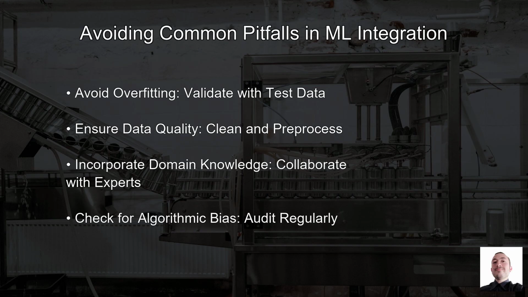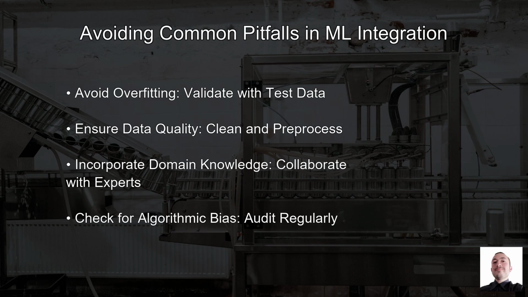When integrating machine learning into industrial automation, several common pitfalls can derail your efforts. First, be wary of overfitting. This occurs when your ML model performs exceptionally well on training data but fails to generalize to new, unseen data. To combat this, always validate your models using a separate test dataset. Next, data quality is paramount. Garbage in, garbage out. If your input data is noisy or inconsistent, your ML outcomes will be too. Implement robust data cleaning and pre-processing steps.